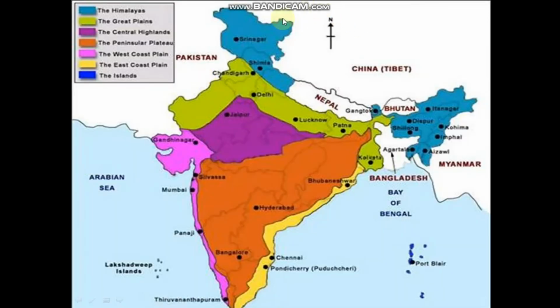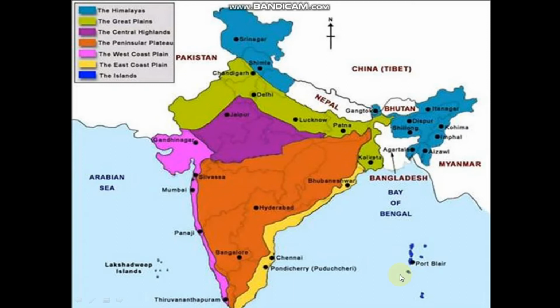Next. This part is your Himalayas, that is nothing but your northern mountains. This green is nothing but your great plains, that is your northern plains. This purple one is your great Indian desert. This brown color is your southern plateau, that is nothing but your peninsular plateau, which is the tip of India. And this color is the east coast plains. This yellow is East Coast Plains and this color is your West Coast Plains.